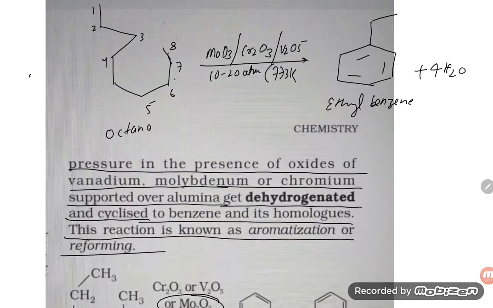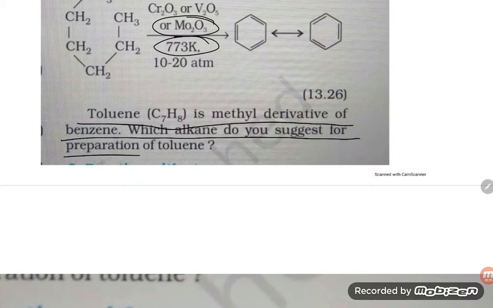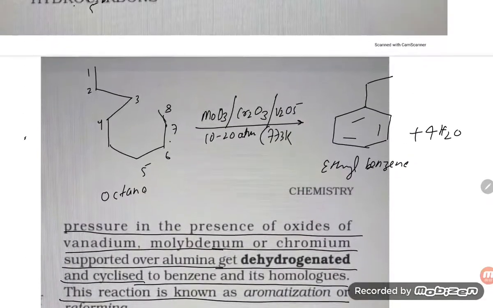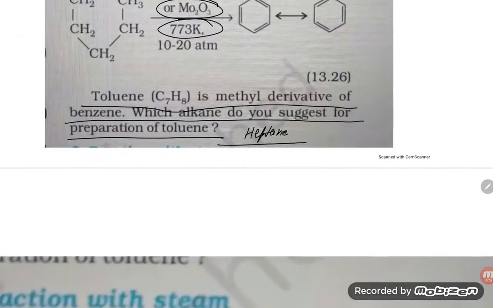So that is how the aromatization reaction takes place. Toluene is a methyl derivative of benzene. Which alkane do you suggest for its preparation? That is heptane. In heptane, 7 carbons means heptane, and heptane gives you toluene. So simply keep in mind the catalyst you are going to take: molybdenum oxide, or vanadium pentoxide, or chromium oxide, so that you get the aromatic compound.